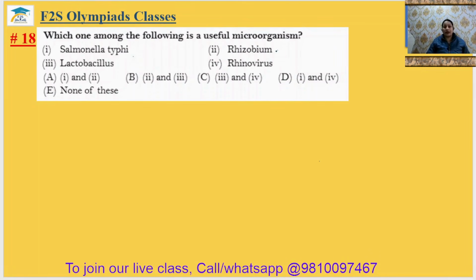Rhizobium fixes the nitrogen inside the soil, so that's why it is a useful bacteria. Lactobacillus. Lactobacillus converts milk into curd, so we can say lactobacillus is also a useful bacteria. And rhinovirus. Rhinovirus is also responsible for disease, so this is also not a good virus. So we can say 2 and 3. So option B will be the correct answer. 18th answer is option B.